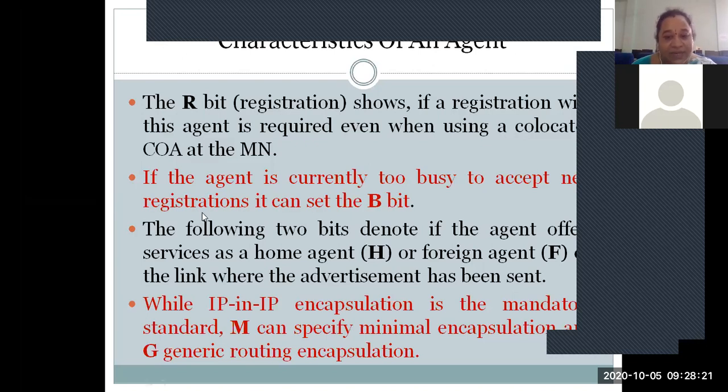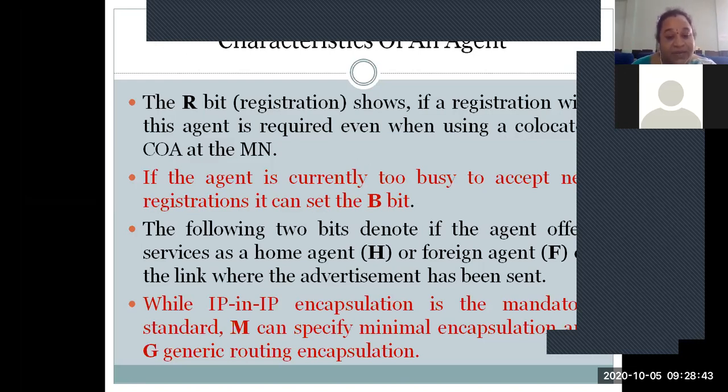And next one is H and F. If the agent is acting as a home agent or as a foreign agent, these two will be indicated by either H or F. Based upon which bit is enabled, we can identify whether the agent has been acting as a home agent or a foreign agent at that moment.